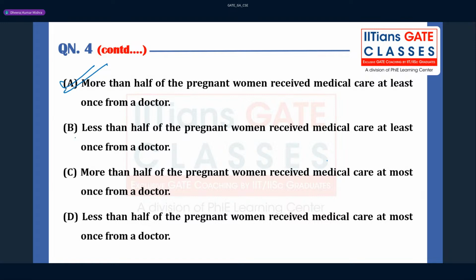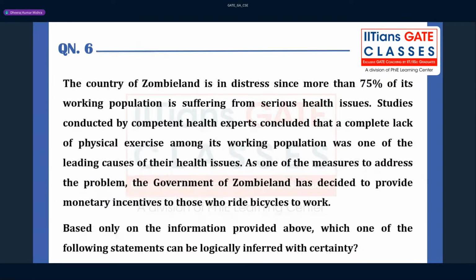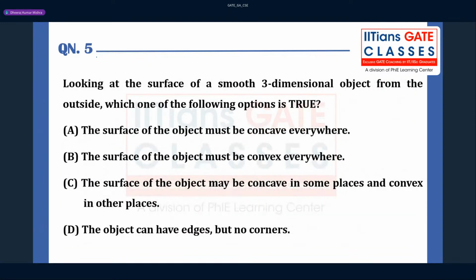The option that says more than half received medical care at most is wrong. The option that says less than half received medical care from the doctor is also wrong. So the first option can be correct here. Okay? So you have to understand this. This was a very easy question. Let us go to the next question. These are English questions, and they are very simple.